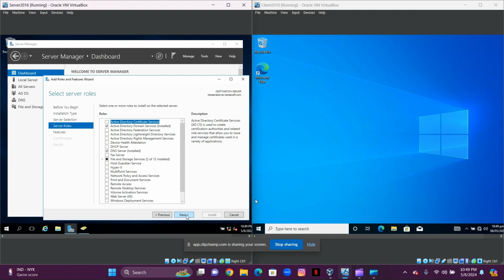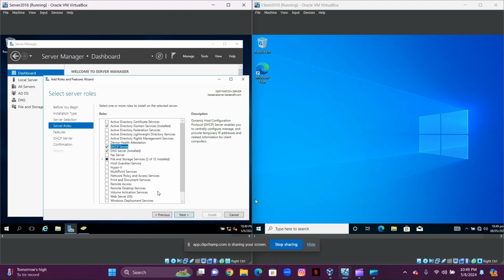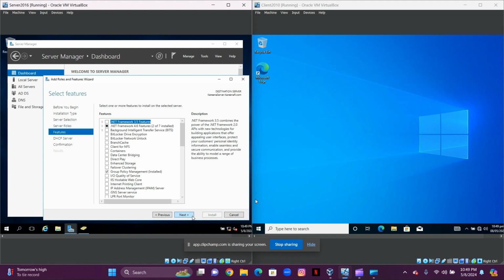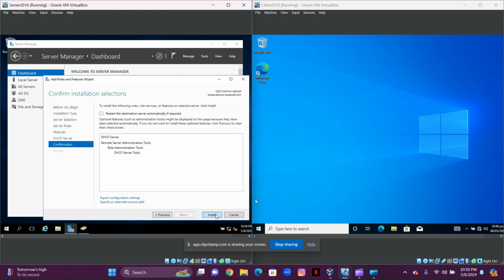And I'm going to add DHCP server. I'm going to select it and select add features. I'm going to select next. I'm going to leave all the default settings as it is. Select next, install.